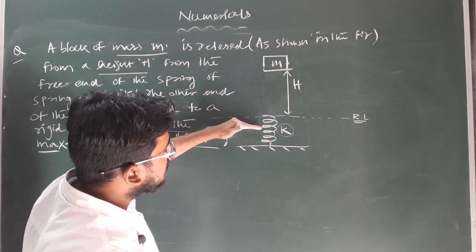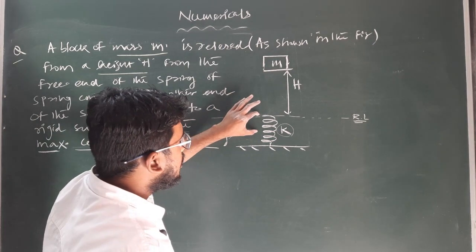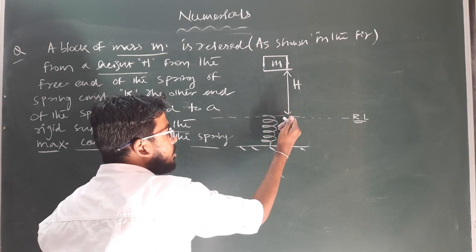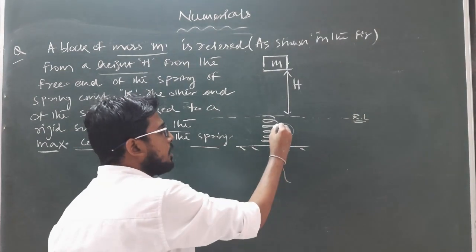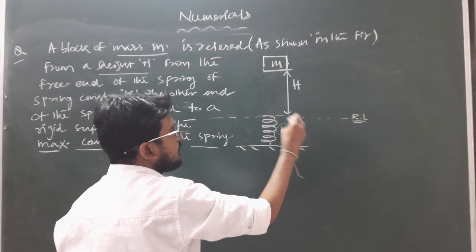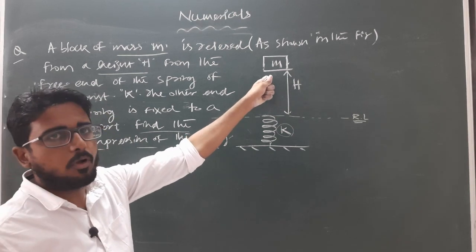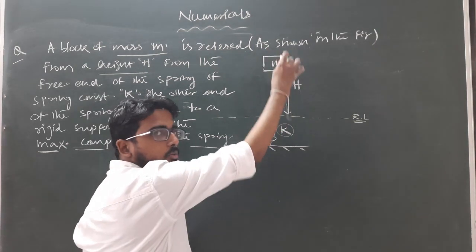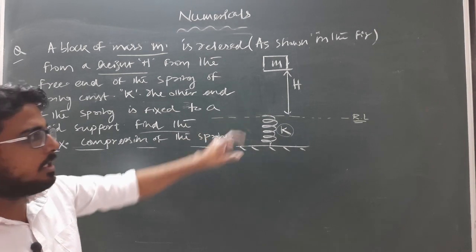Finally, when it is placed over the spring, it tries to compress the spring, and at a certain situation the restoring force of the spring arises. The equilibrium situation arises when the spring force balances the weight of the block, and that value of compression will be the maximum compression of the spring. Clear?